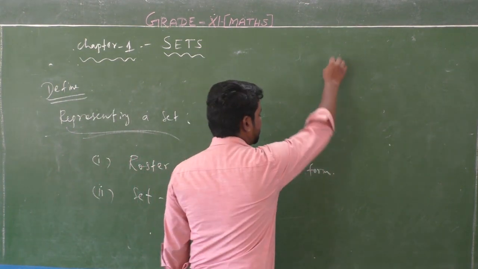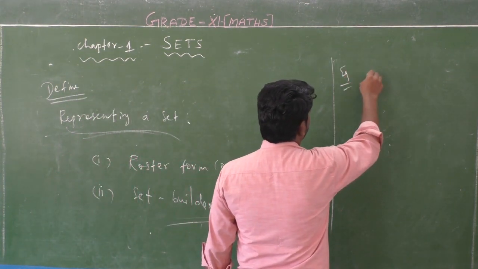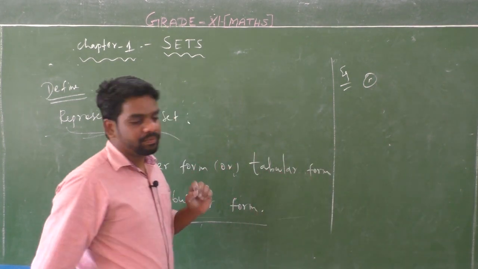So, a simple example, listen students. Example number 1, a roster form or tabular form.